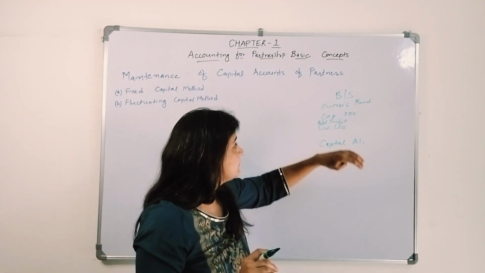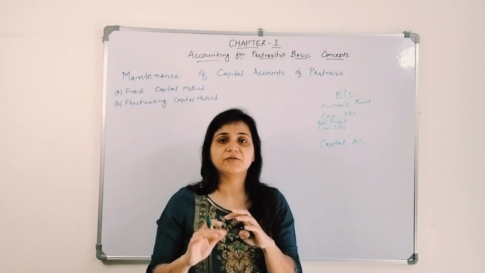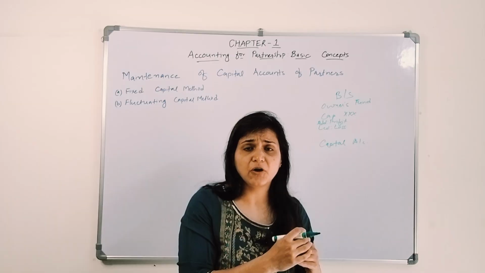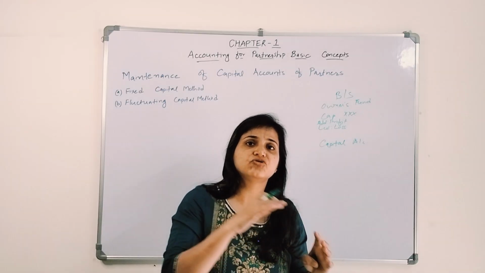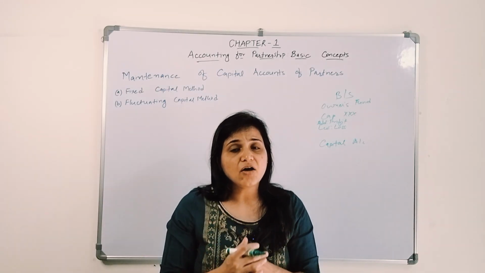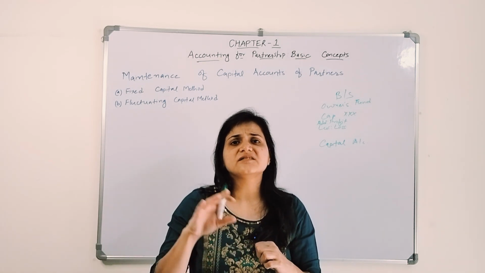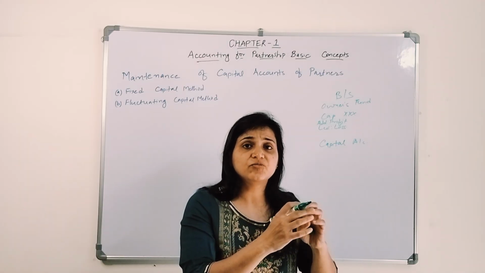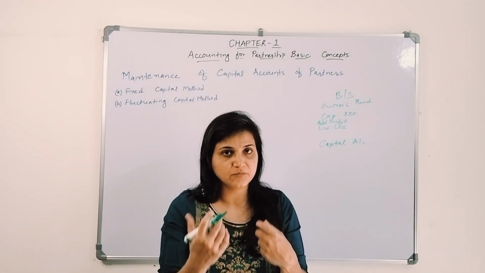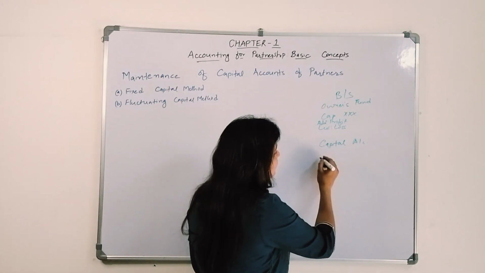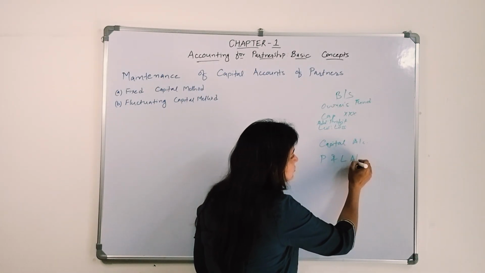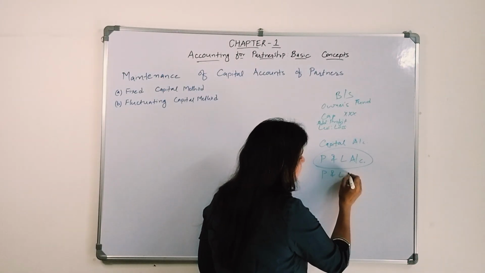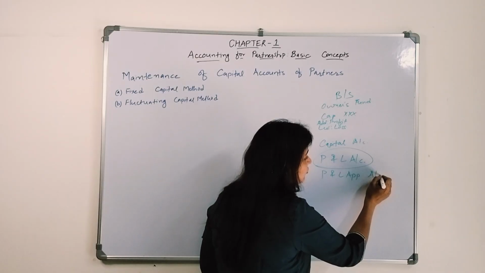Similarly, in the sole proprietorship, when we were preparing the accounts, we were preparing the profit and loss, and whatever profit or loss we had, we used to transfer it. But now, after that, there are certain things which we have to give to the partners, which belong to the partners, and which we also have to take from the partners. So after preparing the profit and loss account, in this case we need to prepare a profit and loss appropriation account.